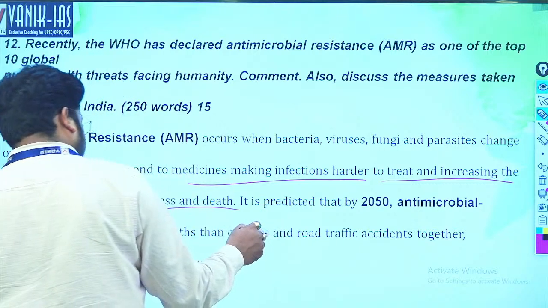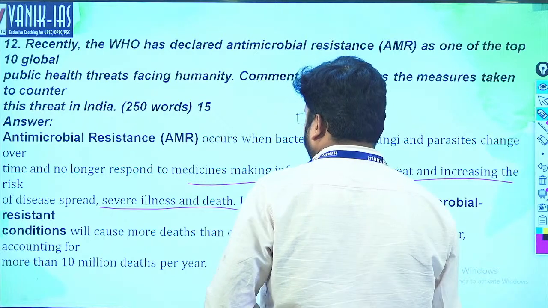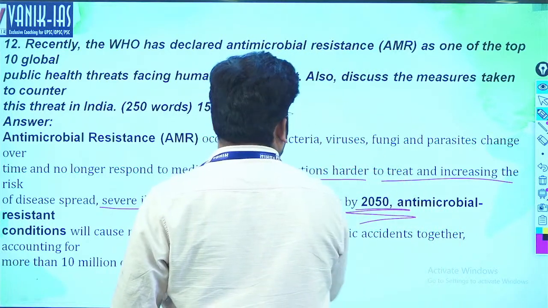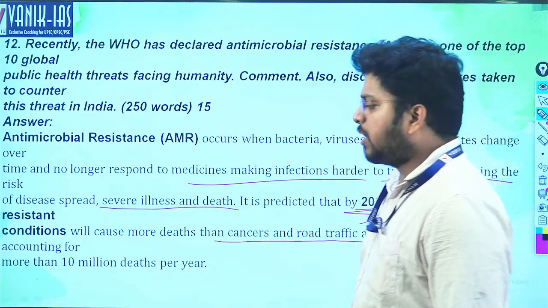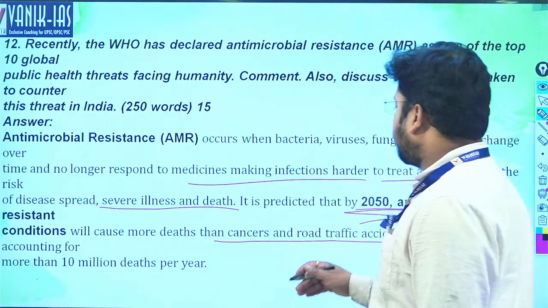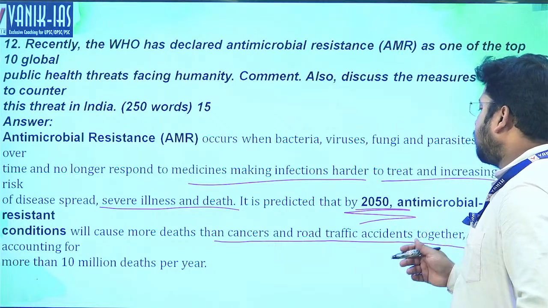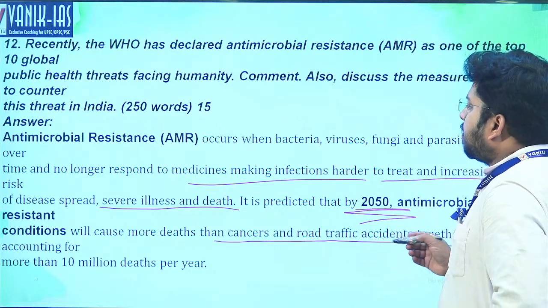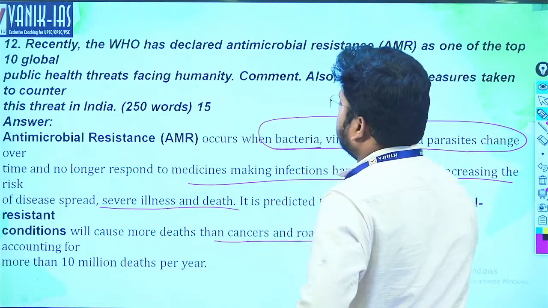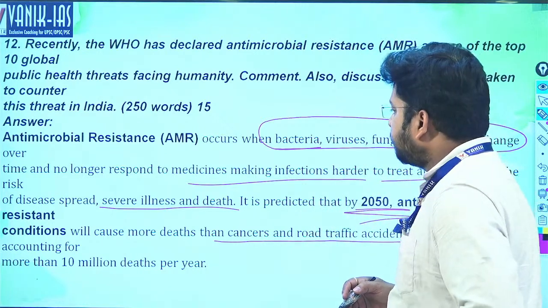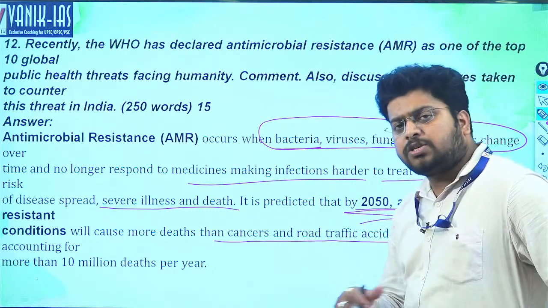Severe illness, death. This is predicted by 2050: antimicrobial resistance will cause more deaths than cancers and road traffic accidents together, because of the way we are using medicines. So antimicrobial resistance occurs when bacteria, viruses, fungi, parasites change over time and no longer respond to the medicines, right? So medicine will not work.